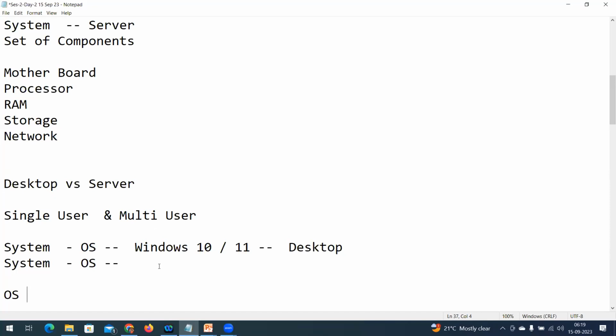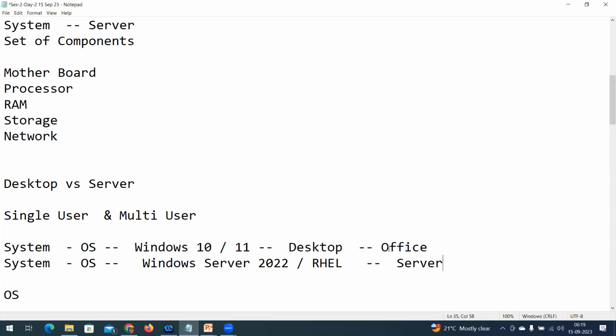Now on this system, I'm going to install Windows Server 2022 or a RHEL Linux server. Then it is the same system, but I'm going to call it a server operating system. On the desktop, if I install Office, that application is related to a single user interface.